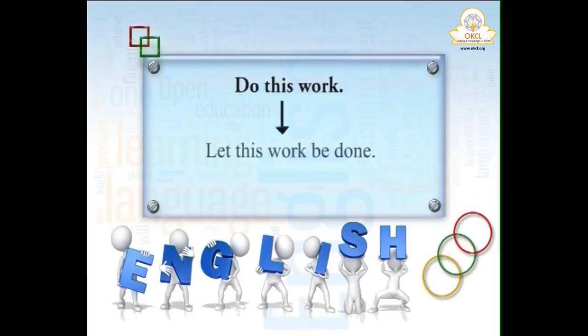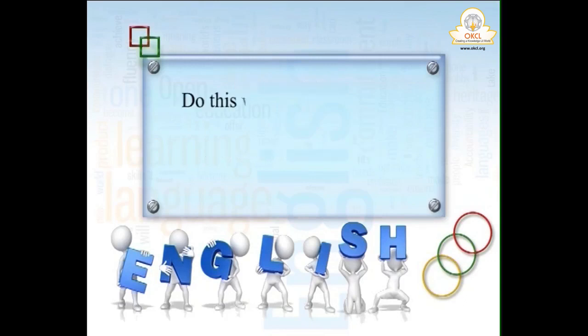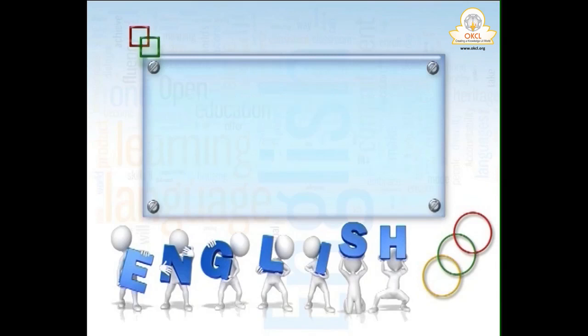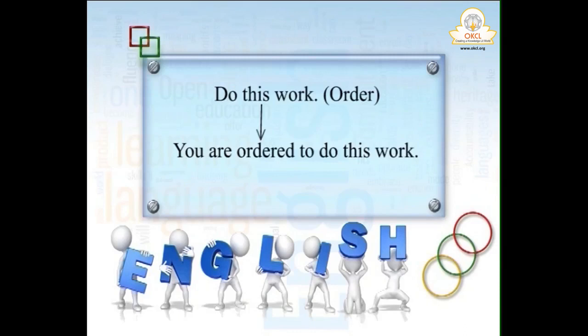Normally, the first one is: do this work, let this work be done. But if this is a request, do this work please, you are requested to do this work. And in case it is an order, you are ordered to do this work.